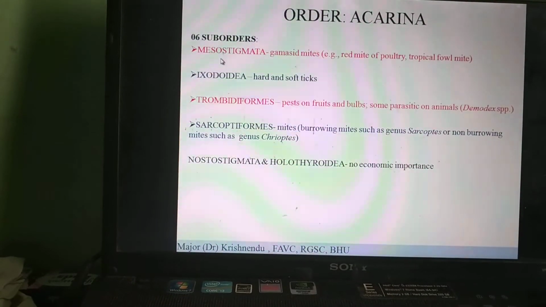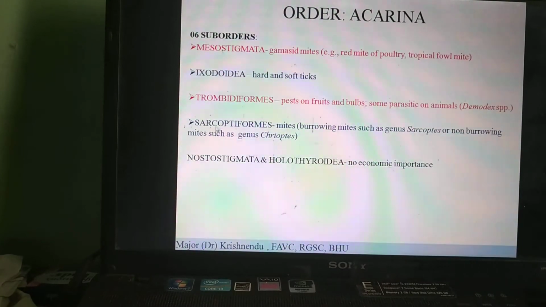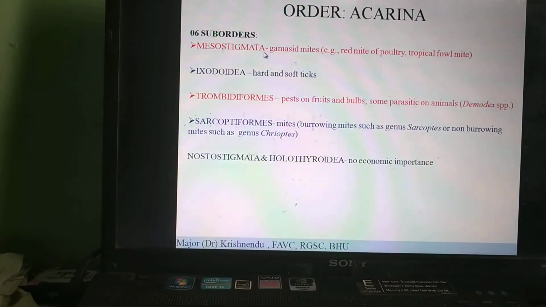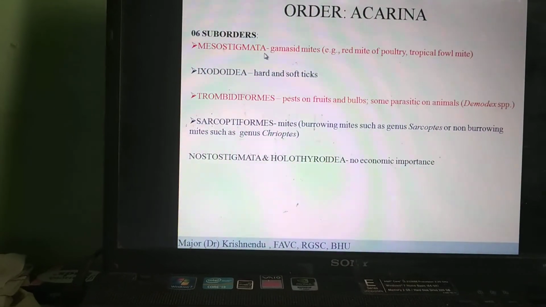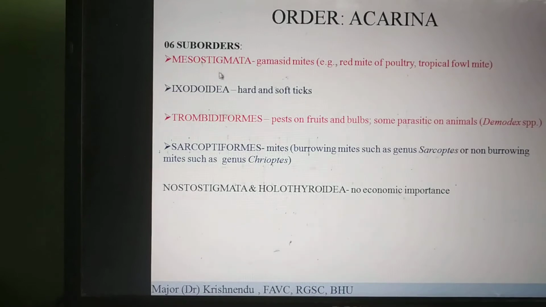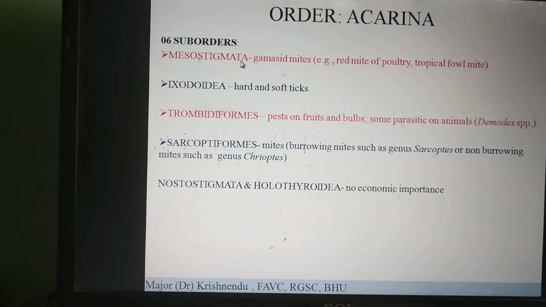Out of these 6 suborders, the 4 are Mesostigmata, Ixodoidea, Trombidiformes, and Sarcoptiformes. Let us see one by one. Mesostigmata. As the name suggests, the name stigmata arises from the stigmal plates, Mesostigmata.